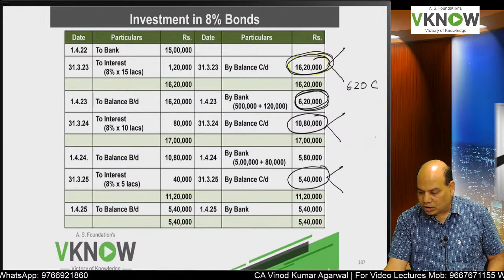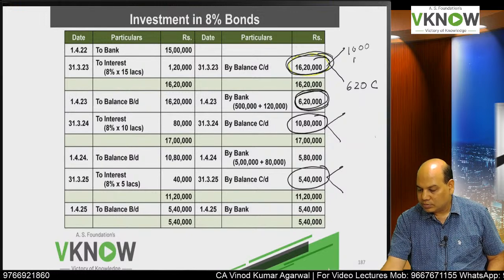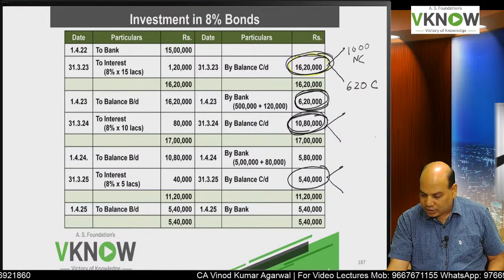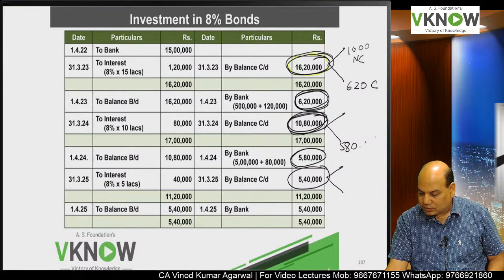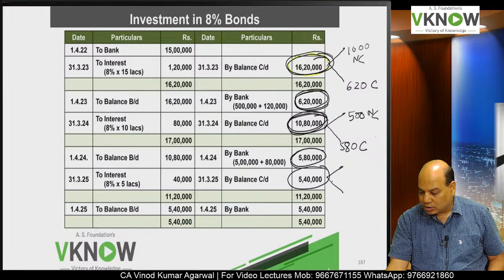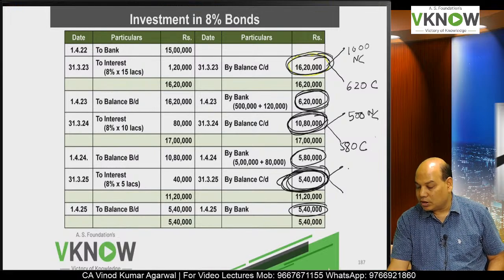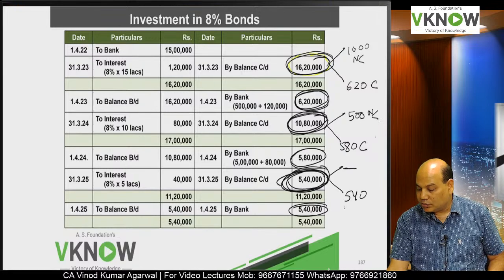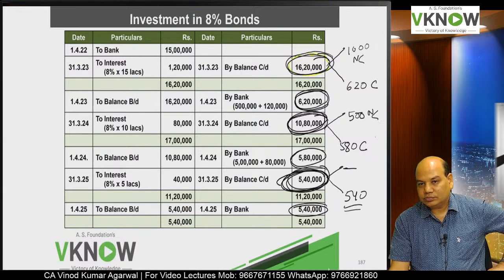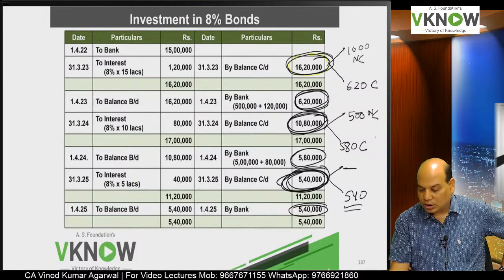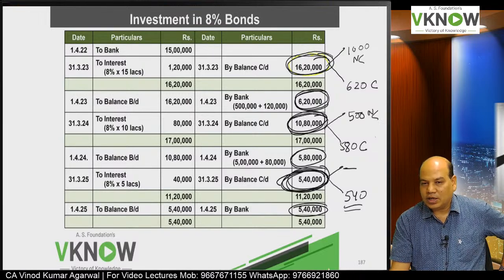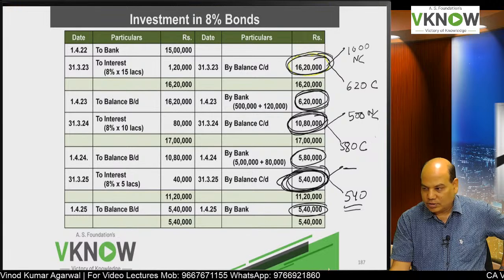So this will go in current, and remaining 10 lakh will be non-current. Out of this 10,80,000, 5,80,000 got realized in the next 12 months. So 5,80,000 will be current and 5 lakh will be non-current. And out of this 5,40,000, everything you recovered in the next year only, within 12 months. So the entire amount in the last year will be treated as current asset.